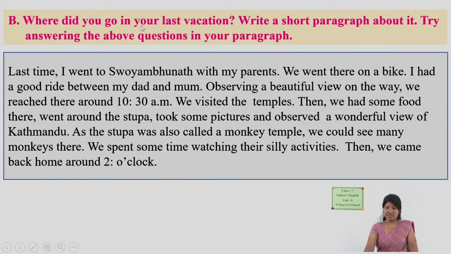Okay, exactly. You can write about yourself, about your own vacation. But here, I'm giving an example from one of your friends, friend first one. Now, this instruction says to write about your own.